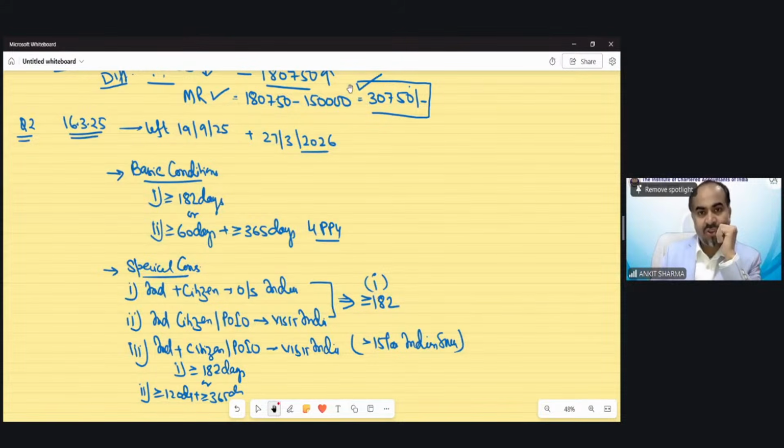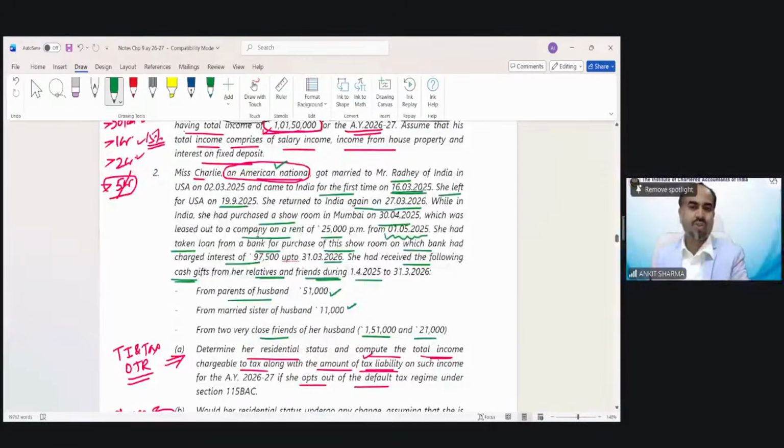Let me show you the question again. So read this question, and I have told you when we discussed the provision of residential status that first of all, always check whether the question falls in a special circumstances case or a basic condition case. So on the basis of point number A, only point number A, you have to find out whether the special provision is applicable or not.